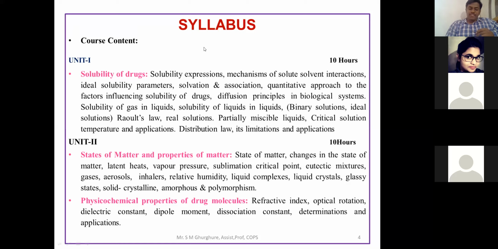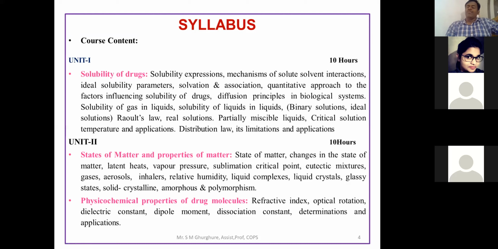Then afterwards, the next point, that is states of matter. In unit two, we are going to focus on the states of matter. Matter means anything, whether it is a solid, a liquid, or a gas. That part we are going to focus on here. And then afterwards, changes in states of matter. What are the different changes which occur during the matter or during the formulation? That part we are going to study here in the states of matter.